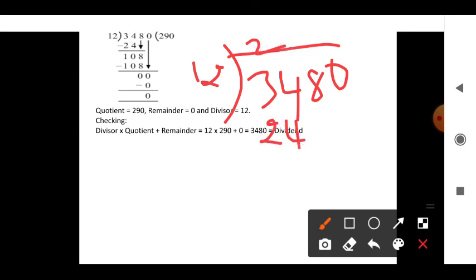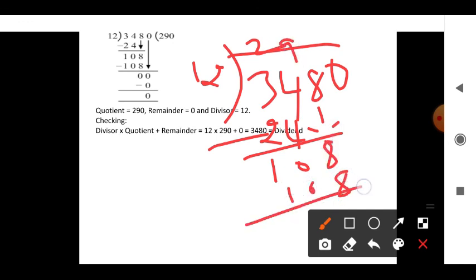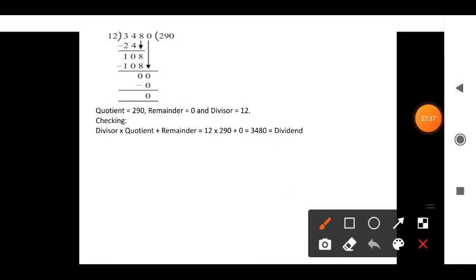Same problem. So 12 2s are 24. So here 10, 8 you take down. So 12 9s are 108. Now 0, 0, again 0. So 290 is the quotient, remainder is 0, divisor is 12.